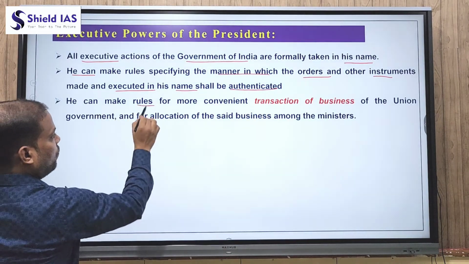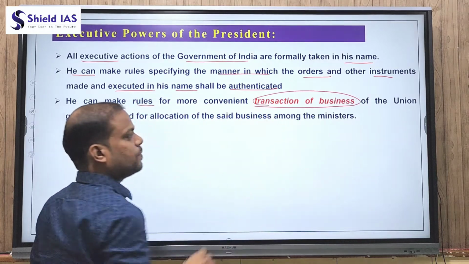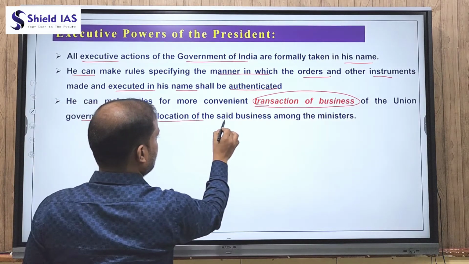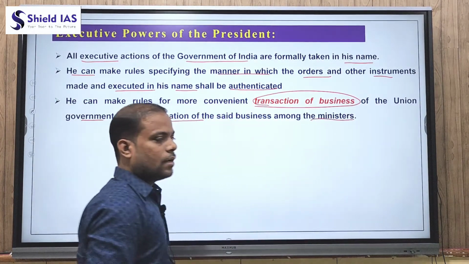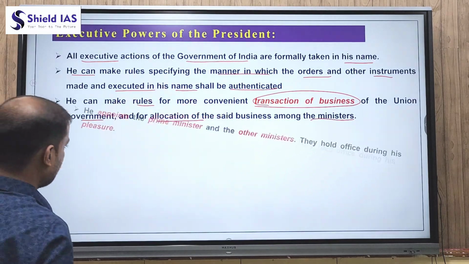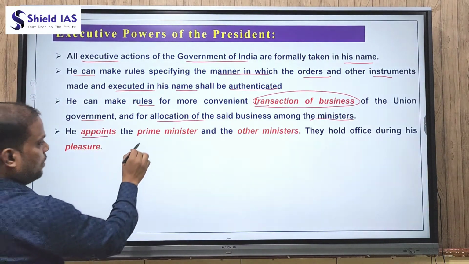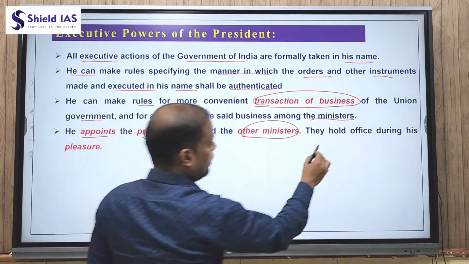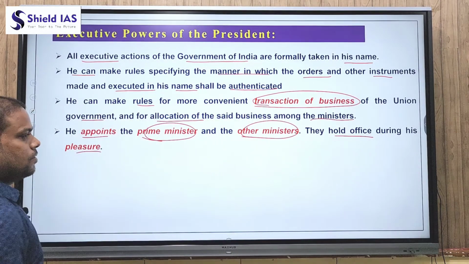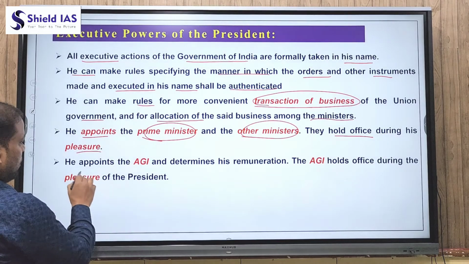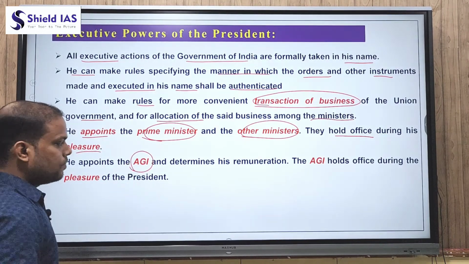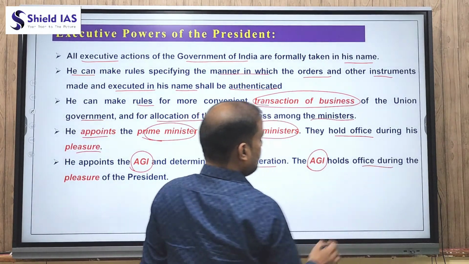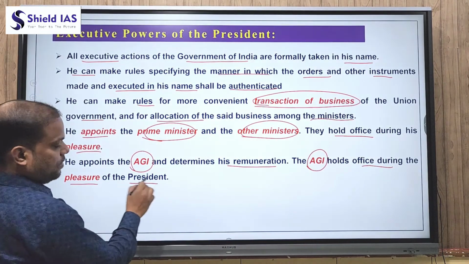The president can make rules for the more convenient transaction of the business of the union government, and for the allocation of the said business among the ministers, which means it is all the responsibility of the president. The president appoints the prime minister and other ministers who are recommended by the prime minister, and they hold office during the pleasure of the president. Further, the president appoints the Attorney General of India and determines his remuneration, and the Attorney General also holds office during the pleasure of the president.